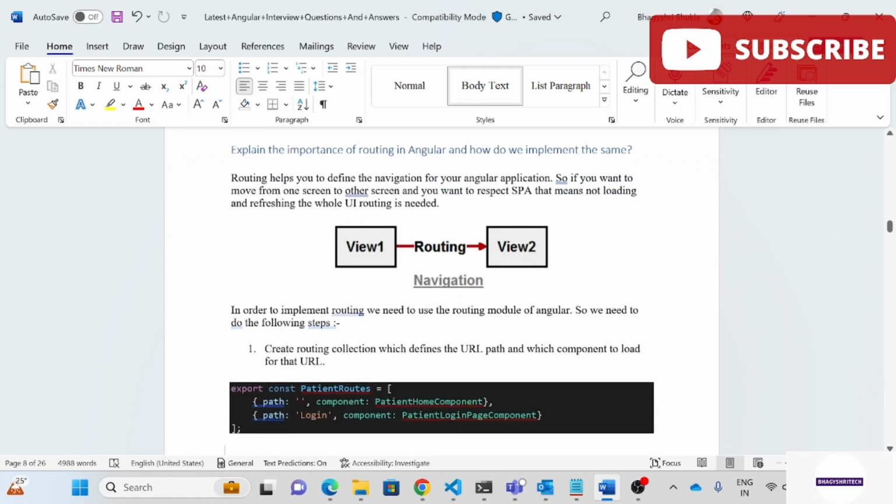In order to implement routing, we need to use the routing module of Angular. We need to do the following steps: create a routing collection which defines the URL path and which component to load for the URL. This is a simple example we have. Export const patientRoute, then we have a path. By default path, we are going to load the PatientHome component. Then for the login path, we are going to load the PatientLogin page component. So it is routing on this path, which component is going to load. If anyone clicks on the login menu option, this component is going to load, and by default, as a home or dashboard, we have the PatientHome component. This is how navigation and routing work.